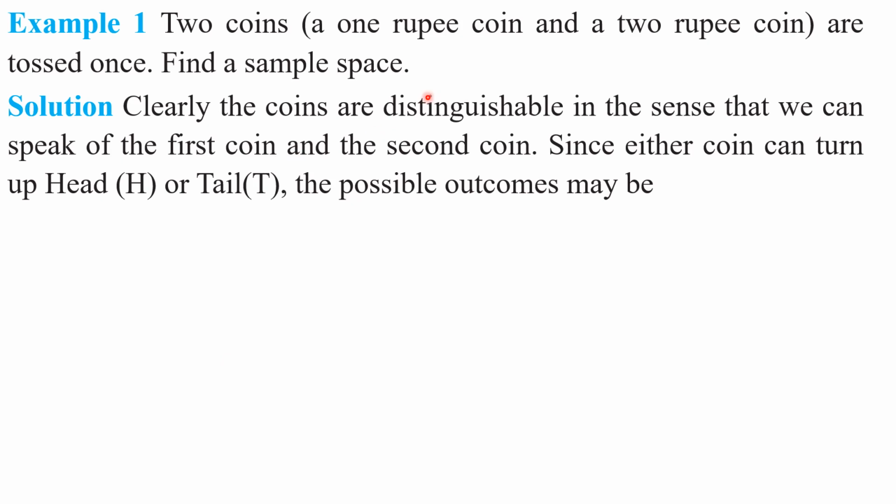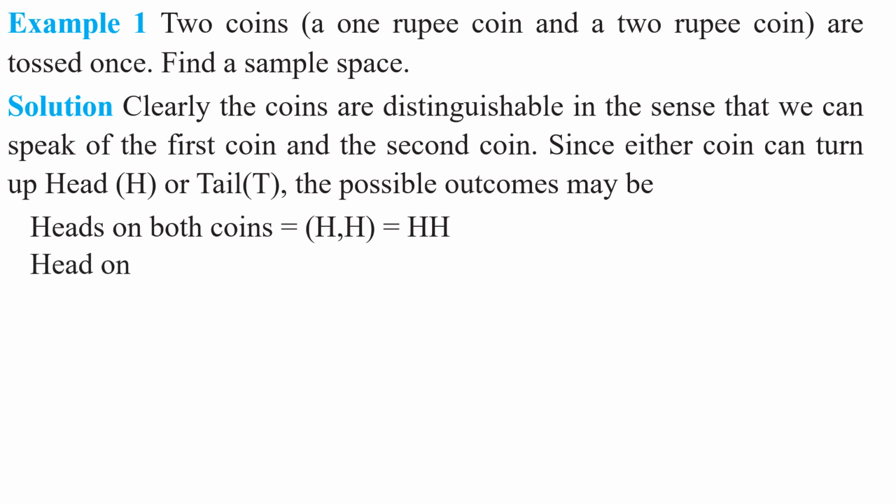Here on the 1 rupee coin also, on the 2 rupee coin also, we may get either tail or head. Heads on both coins, that is head head. Simply we denote it by HH. Here head head denotes the first coin showing head and the second coin also showing head up. Understood this step, my children?